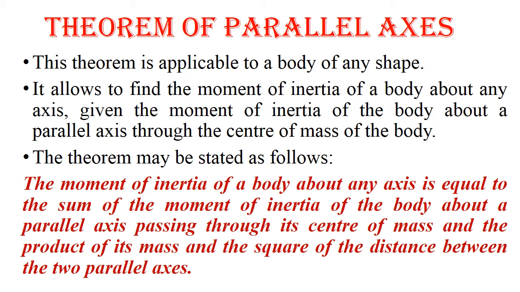The theorem may be stated as follows. The moment of inertia of a body about any axis is equal to the sum of the moment of inertia of the body about a parallel axis passing through its center of mass and the product of its mass and the square of the distance between the two parallel axes.